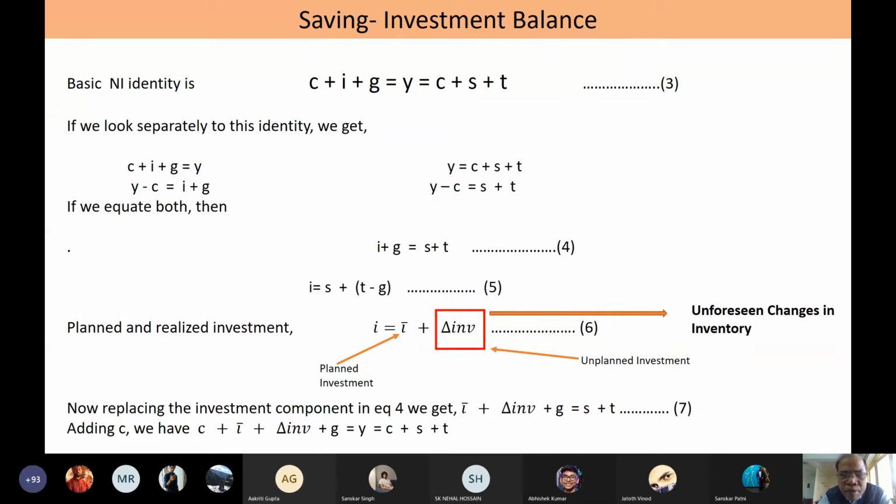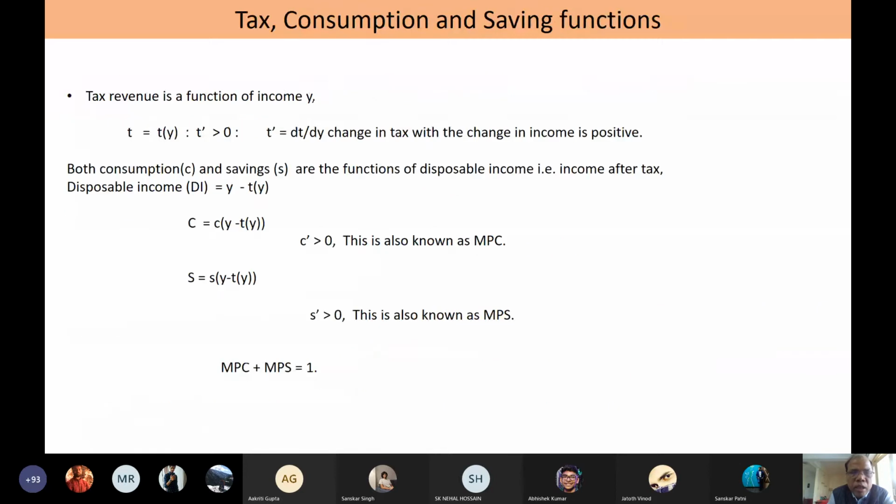equation 7. If I add C, then in the national income accounting sense, Y is always equal to C plus S plus T on the one side, and C plus I plus unplanned inventory plus G on the other side. Before I show what is equilibrium income, how to convert this into equilibrium income, let me introduce a few other concepts.